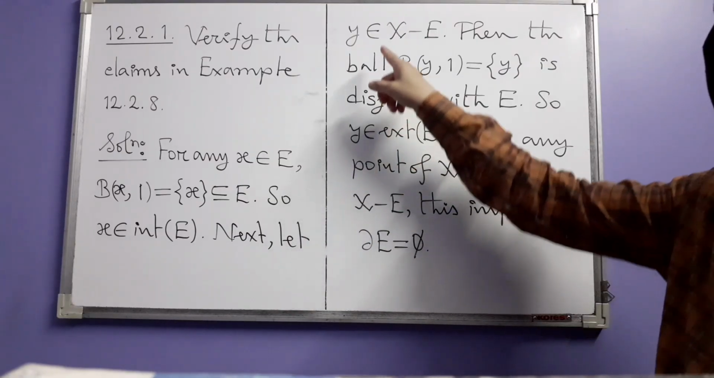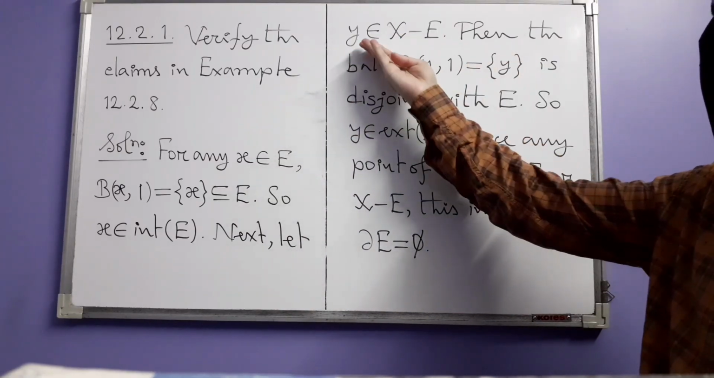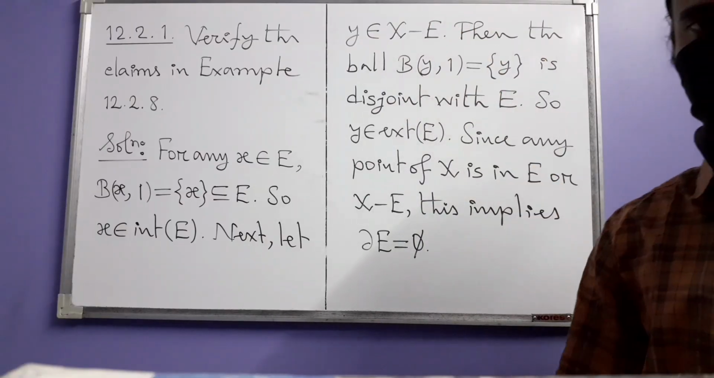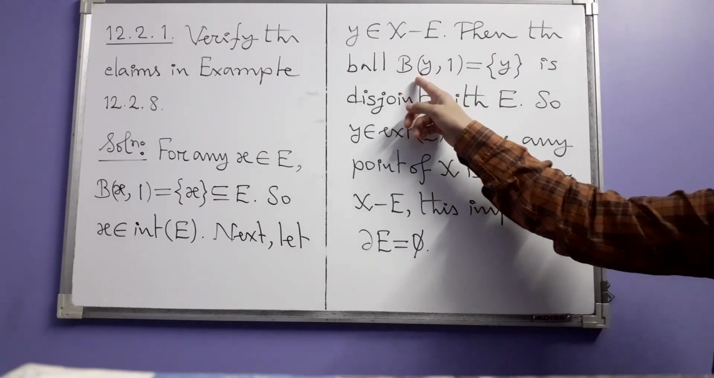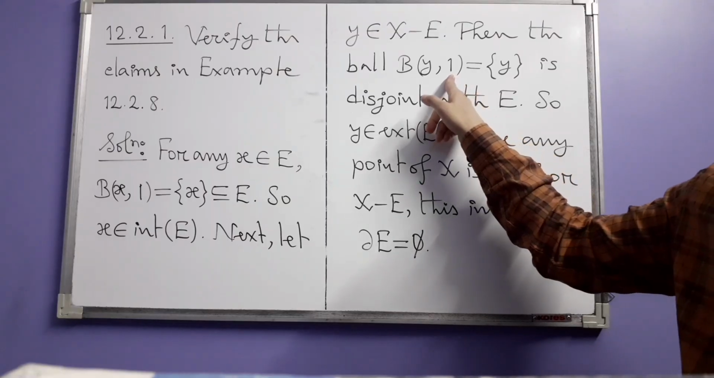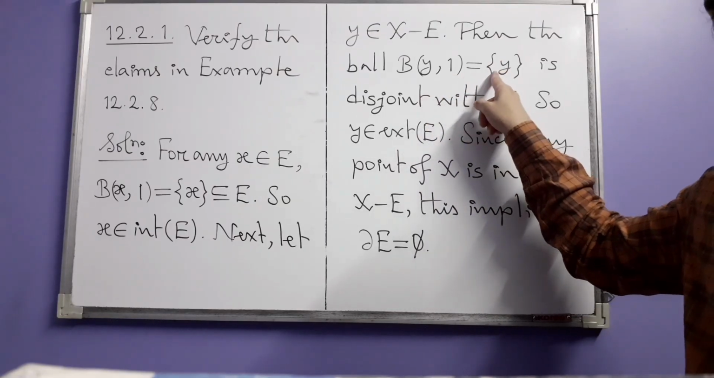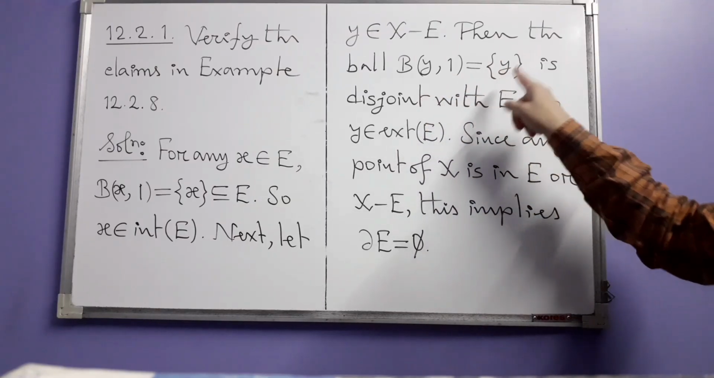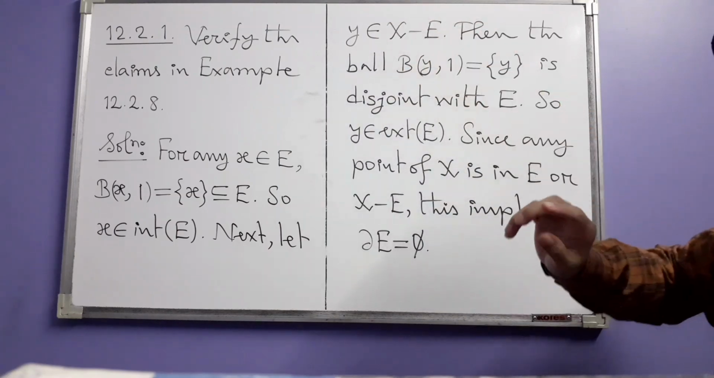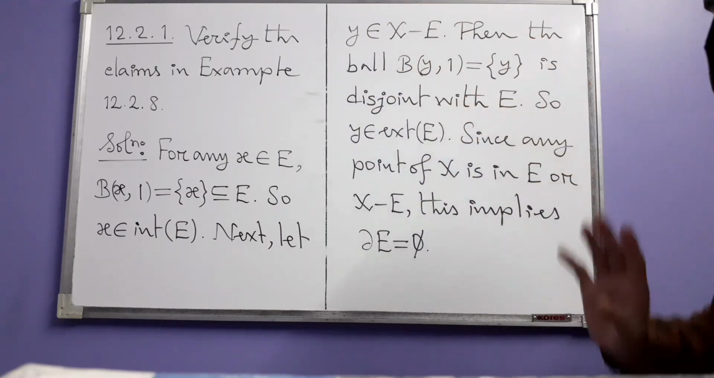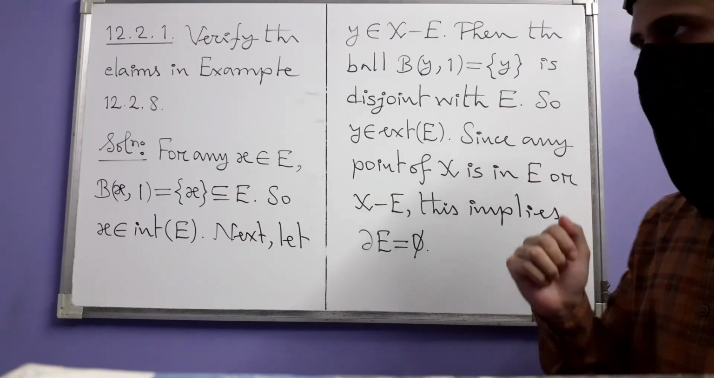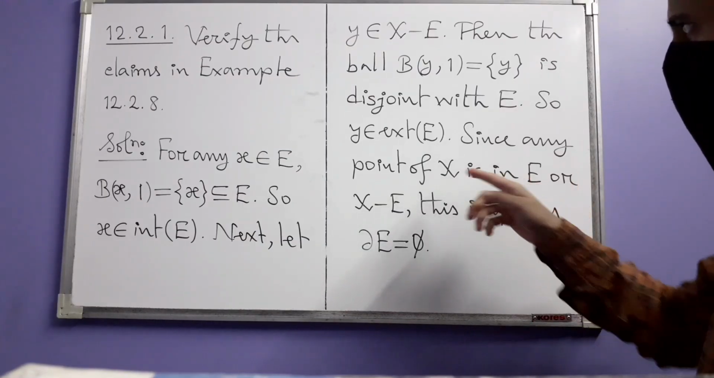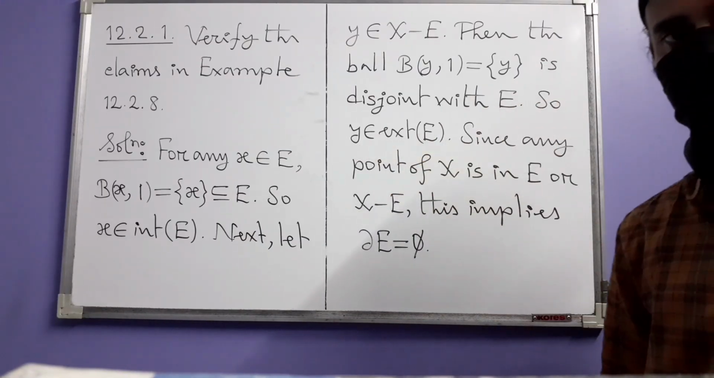And next we take any point outside of E, that means any y in the complement of E in X. And you can again consider the ball centered at y having radius 1. This one also is the singleton set consisting of y. This time, however, because y is lying outside of E, this is disjoint from E. Its intersection with E is the empty set. And so by the definition of exterior points, y is an exterior point of E.